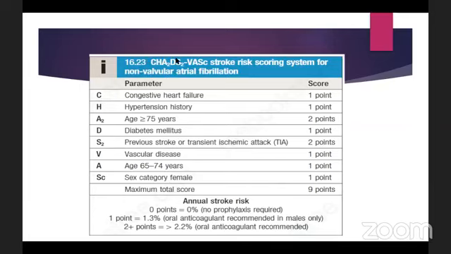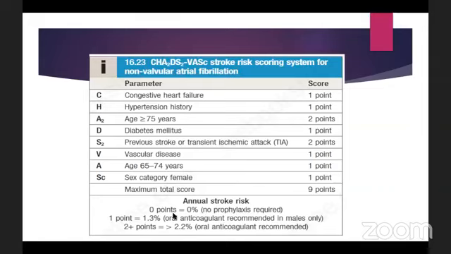We can do this scoring. So what for C? C for congestive heart failure, H for hypertension. This is the A2, age 75 or more, and there's another A, that means the age is 65 to 74. D for diabetes, S for stroke, that means previous stroke or TIA, V for vascular disease, and SC, that means sex category. So the stroke has 2 points, but sex category female means 1 point. As we already said in the first beginning slides, the males are at more risk of atrial fibrillation. So the maximum point is 9.